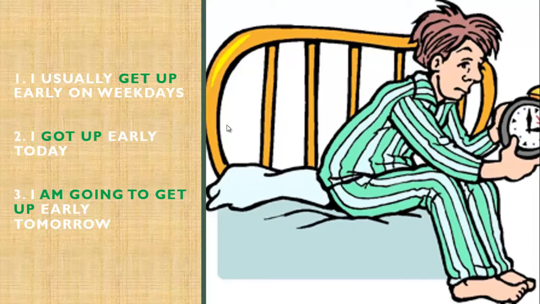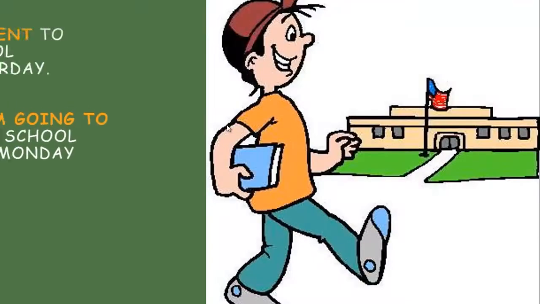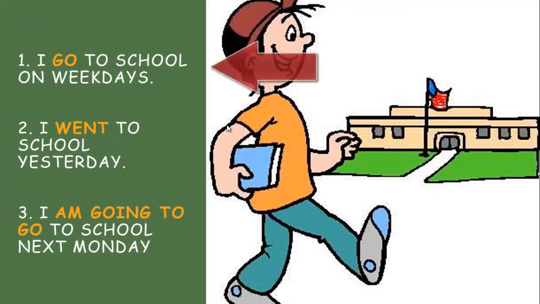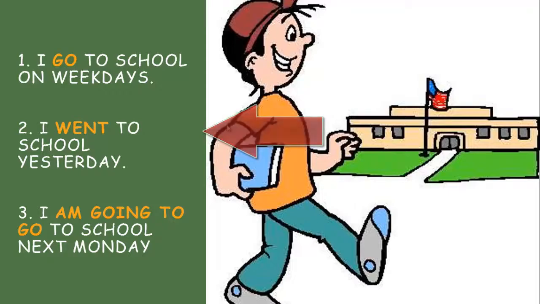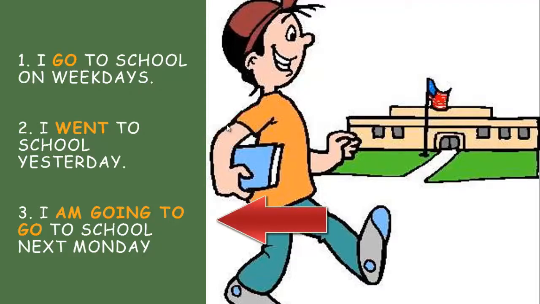Okay, let's continue. I go to school on weekdays. I went to school yesterday. I am going to go to school next Monday. See the difference? Go again, go is an irregular verb and it changes from go to went when it's in the past. And in future, as you know, we are using I am going to. Okay.